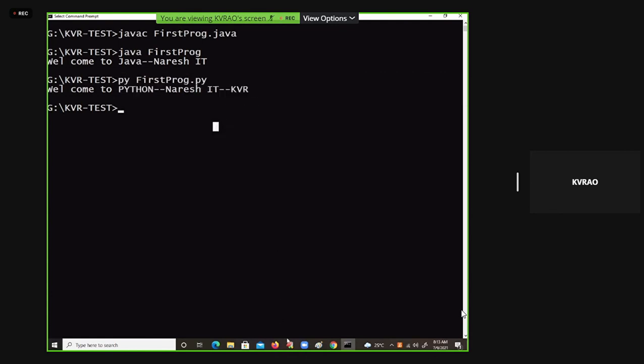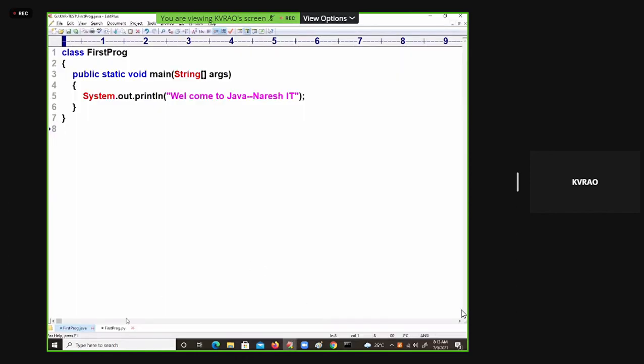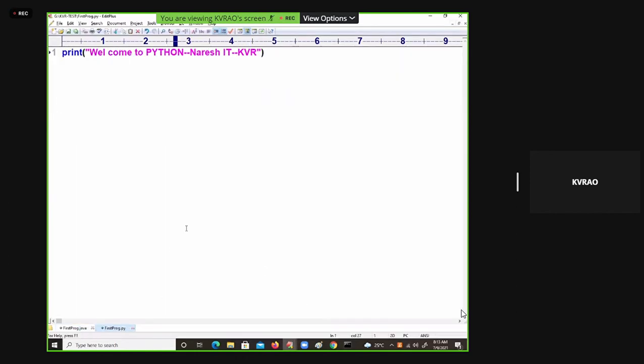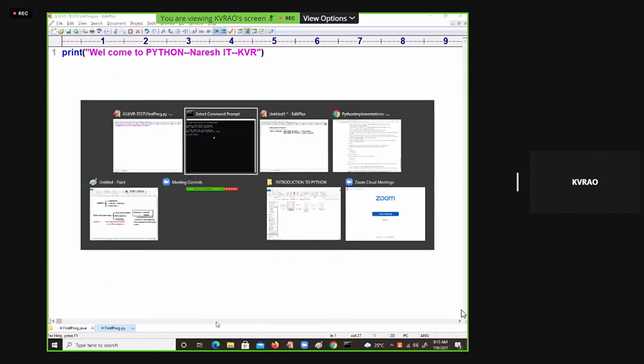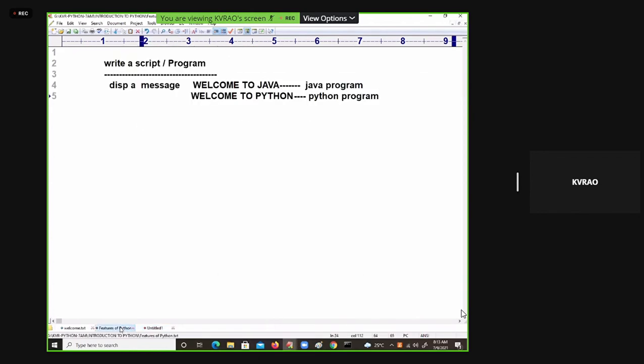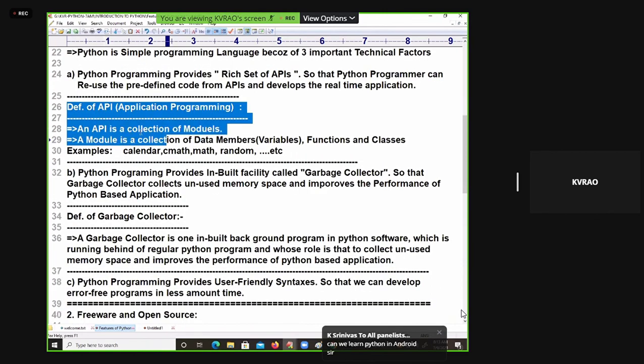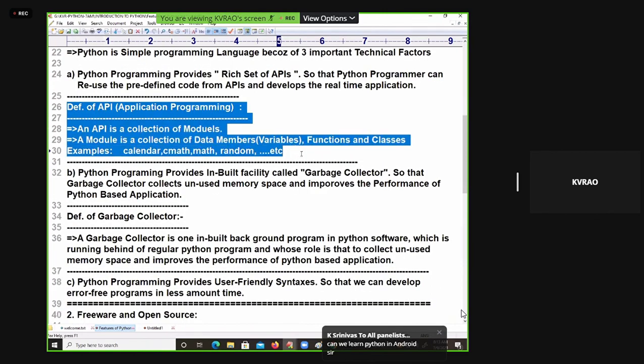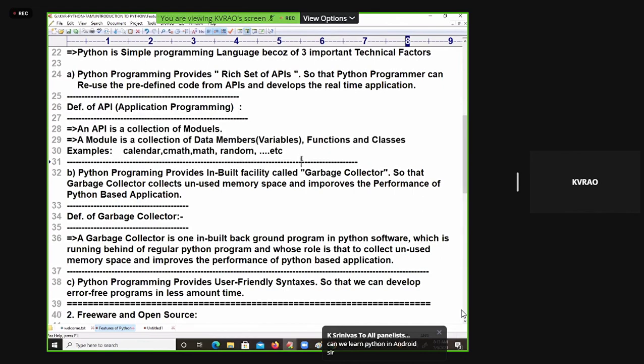Dear students, is learning Python easy or is learning Java easy? Both of them are easy for me, but I'm asking your opinion. Easy in the sense that a lot of people can learn, and most people are learning Python nowadays. But libraries are very, very important. If we don't learn the libraries, we will not be fit for anything else. That is 100%. That's why in the beginning I mentioned a very important point: APIs. Without APIs, we can't do anything else.